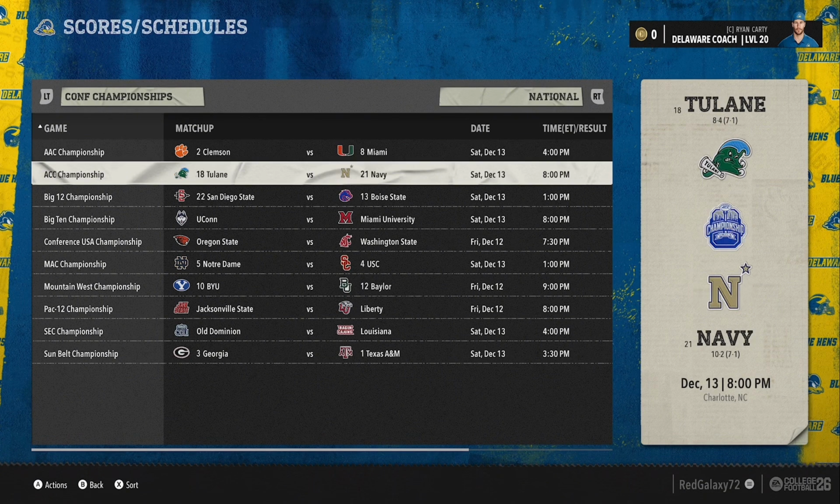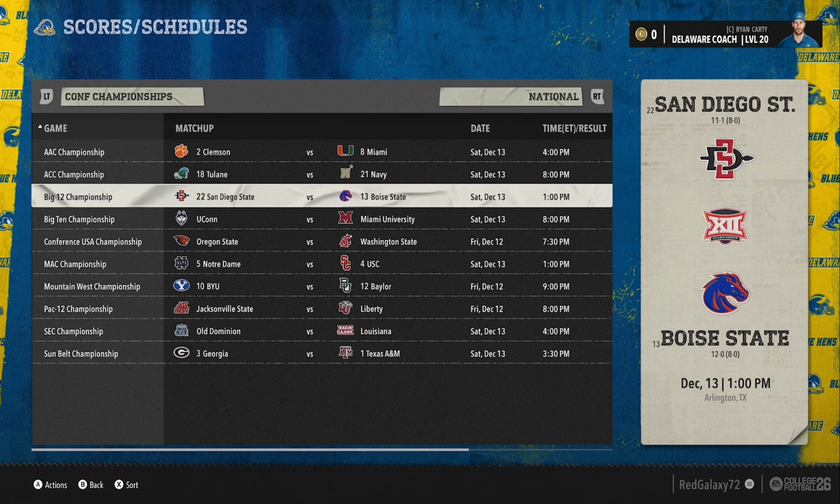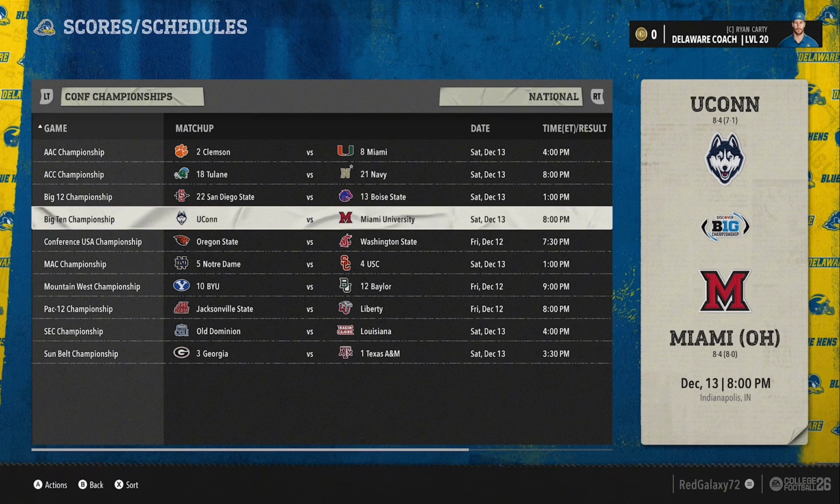But anyway, let's move over to the ACC, which is Tulane and Navy. I 100% want to jump into this one. This is going to be my favorite game so far. I know I just said Clemson and Miami, but screw them. But we got Big 12, we got the Boise State and San Diego State. Number 12, Boise State, and number 22, San Diego State.